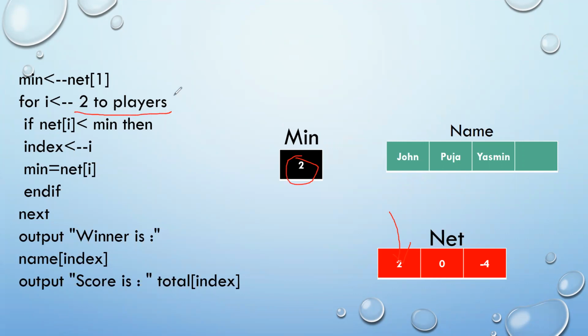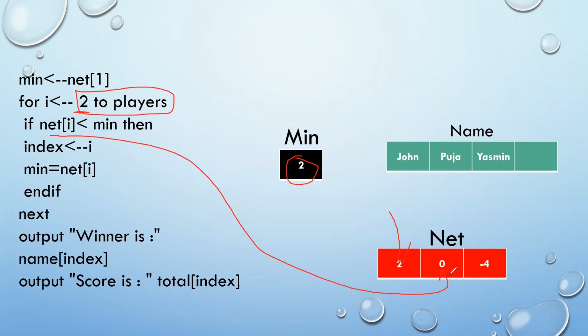And now the loop will work for all the players. In case the value of I is 2, net I will refer to this player whose score is 0.